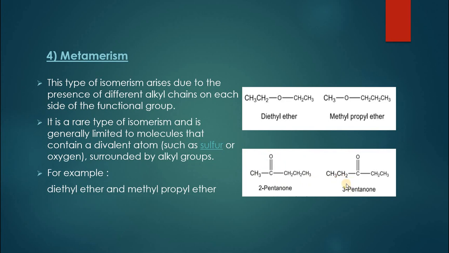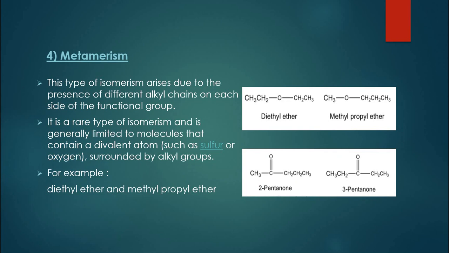Similarly, we can have 3-pentanone in which C double bond O is at position number 3, and there is an ethyl group and another ethyl group on either side. In both of the cases, chemical formulas are the same, but the attachment of alkyl groups around a double bond or around any functional group is different.